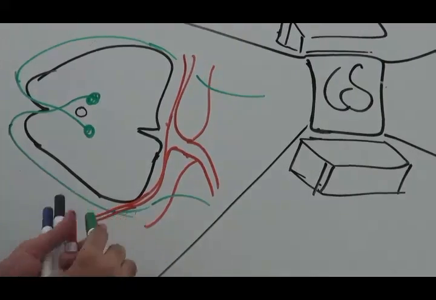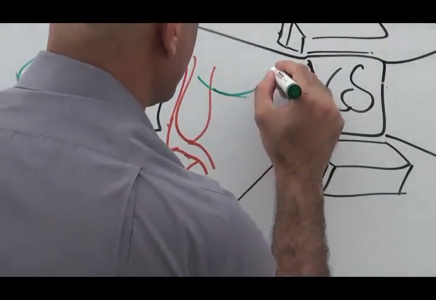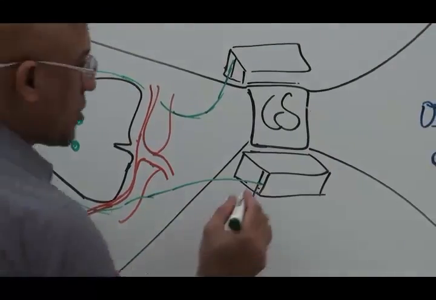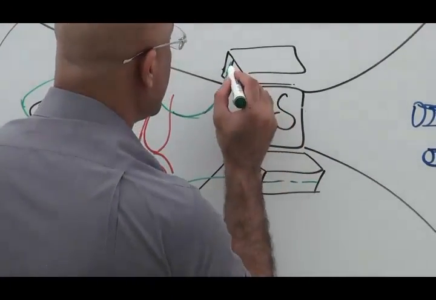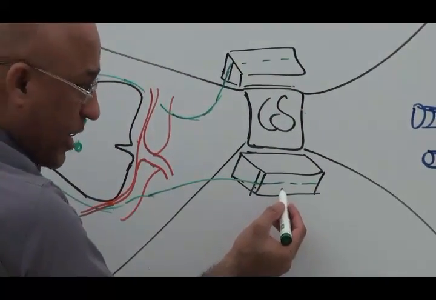Then from there they approach the lateral wall, and through the lateral wall they move forward, passing below the third nerve and above the ophthalmic division.